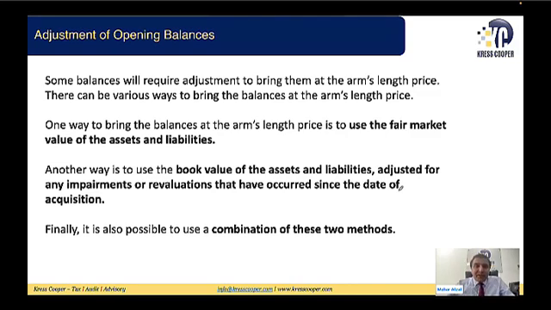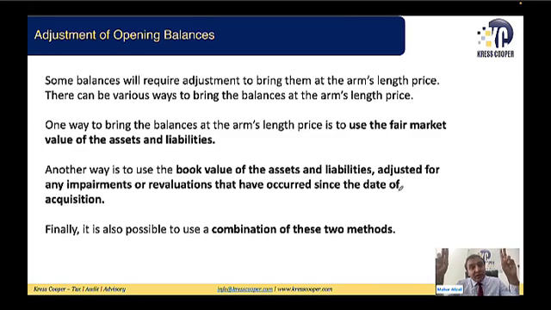So the law is not accepting the closing balance of the latest financial year as per IFRS given in the closing balance sheet. We need to convert those balances as per the market value. And what are the ways to conclude a market value, as we discussed? One is to go for a fair market valuation, so the fair market value of the assets and liabilities is used. We know how to calculate it; various methods are there. Another way is to use the book value of assets and liabilities, adjusted for impairment and revaluation, and you might be able to arrive at it.